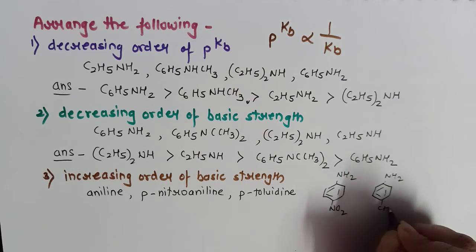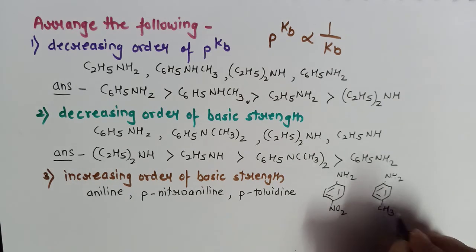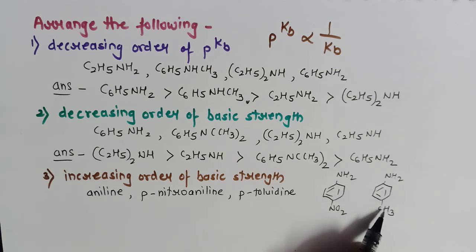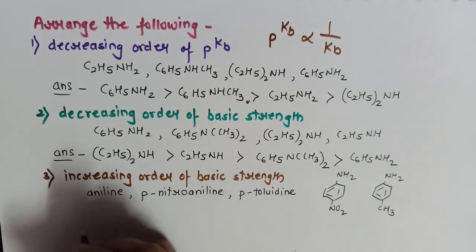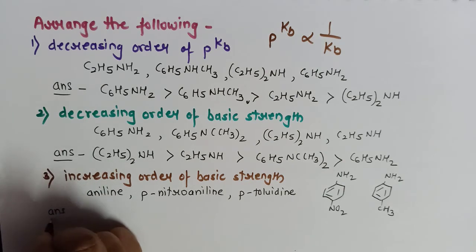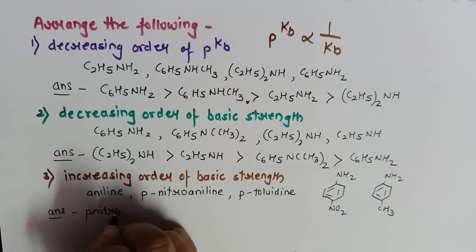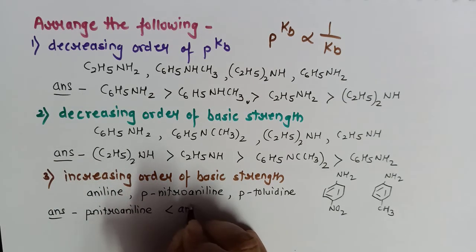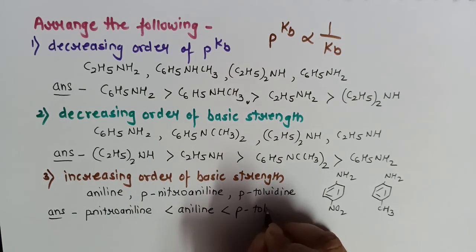Para-toluidine has an electron donating group present, plus I effect will be there, electron density will increase, loss of electrons becomes easy, and it will be more basic. So we have to arrange in increasing order, and therefore the answer will be para-nitroaniline, which is less basic than aniline, and that is less basic than para-toluidine.